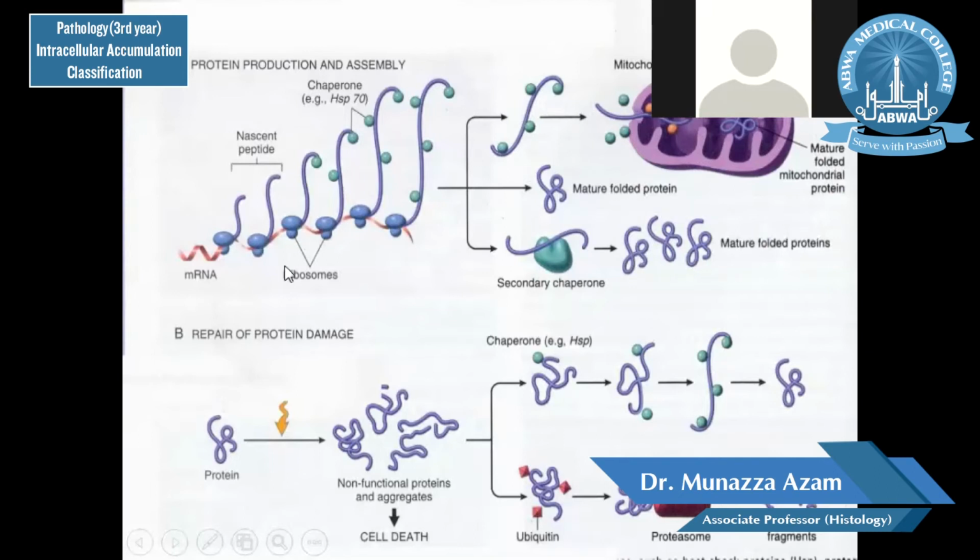and these mature folded proteins are taken up for the synthesis of different materials. But if there is some damage in the protein, if there is some damage in the folding or there is some damage in the repair, then the proteins are taken up by the chaperones, but these are not repaired. And then another mechanism in the cell is the proteasome, the ubiquitin proteasome pathway, which takes up the misfolded and damaged proteins and degrades them into smaller peptides. But if this mechanism is overloaded, then these misfolded or damaged proteins start accumulating inside the cell and cause endoplasmic reticulum stress.